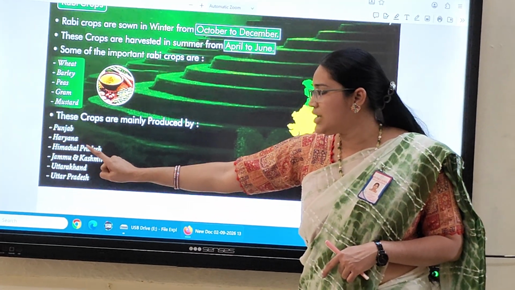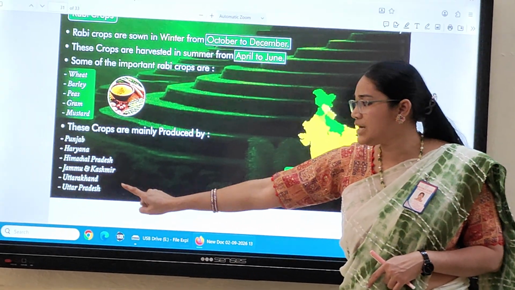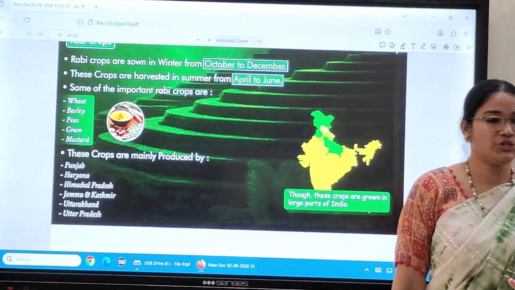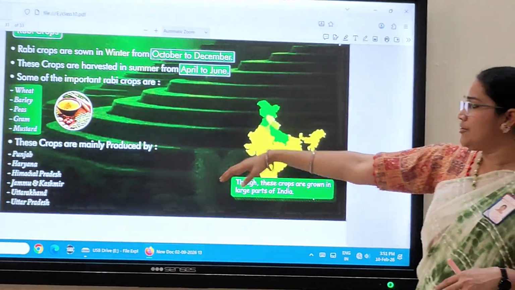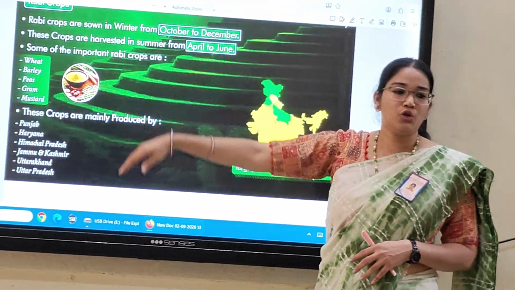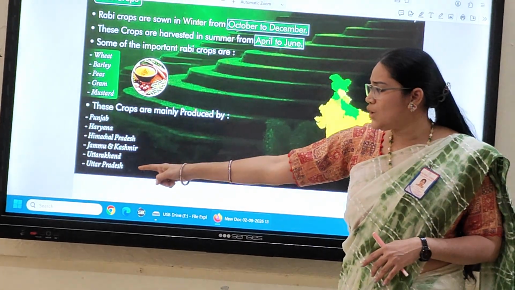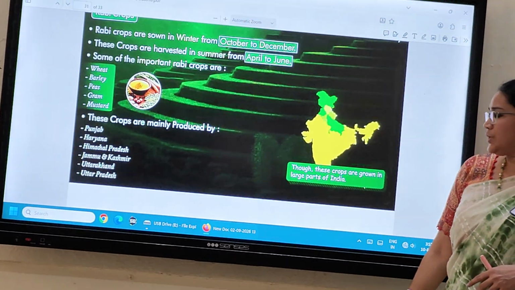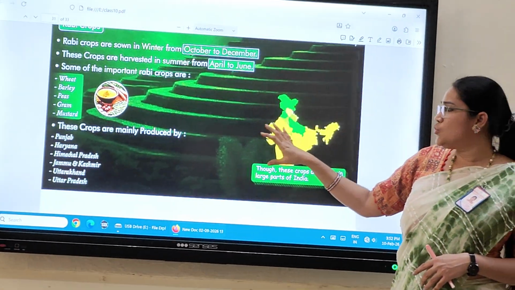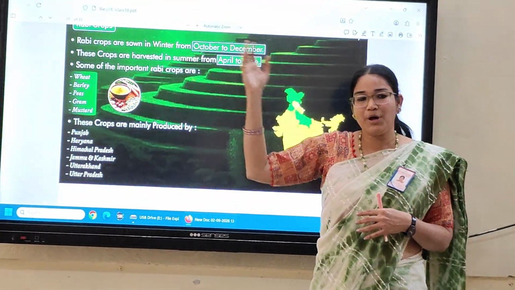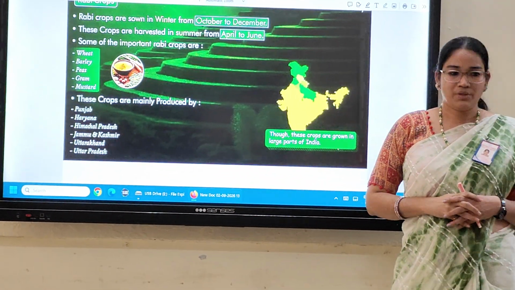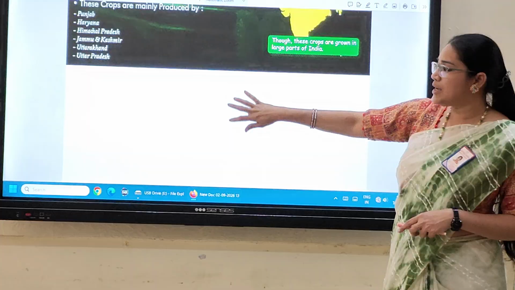Punjab, Haryana, Himachal Pradesh, Jammu and Kashmir, Uttarakhand and Uttar Pradesh. These are the states where Rabi crops are mostly grown. Look at this, these are all the state names. These states mostly send their produce to other parts of the country also. Clear? And this is Rabi.